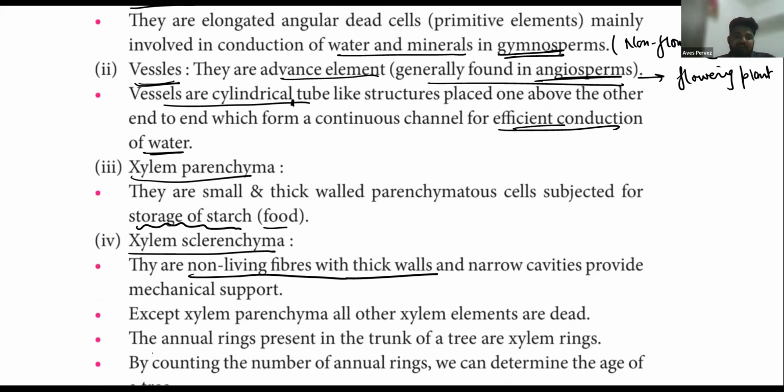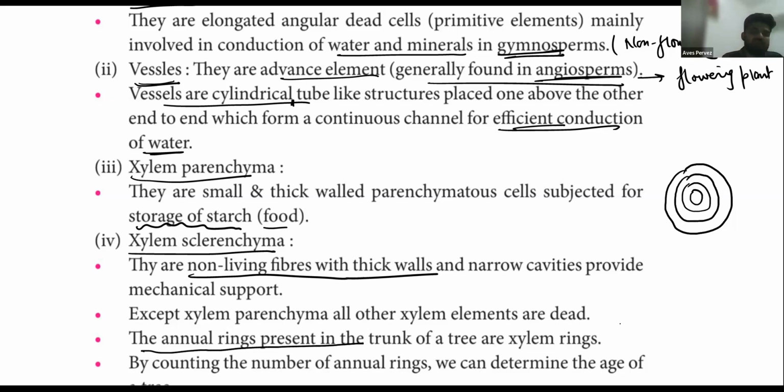Here you need to write about the annual ring of the plant. How can we predict the age of the plant? When a tree is cut, you see ring-like structures on it. This is an annual ring. Every year a plant gets a new ring. The annual rings present in the trunk of the tree are made by xylem. So we can count the age of the plant by counting those rings. Please note it down.